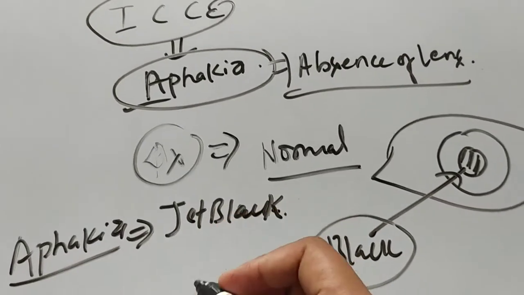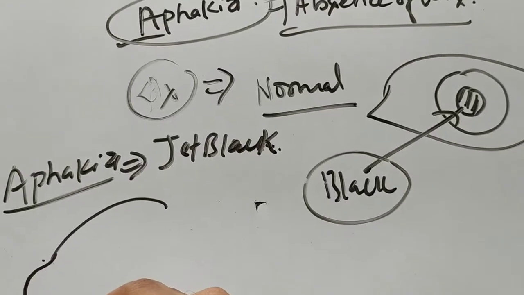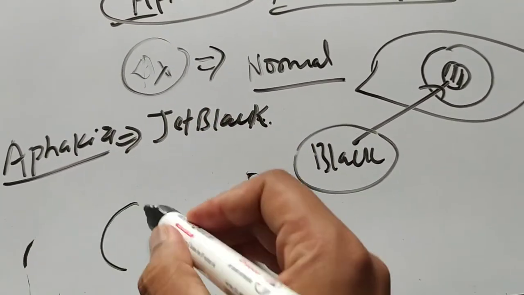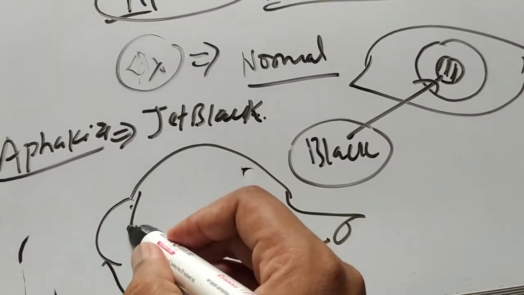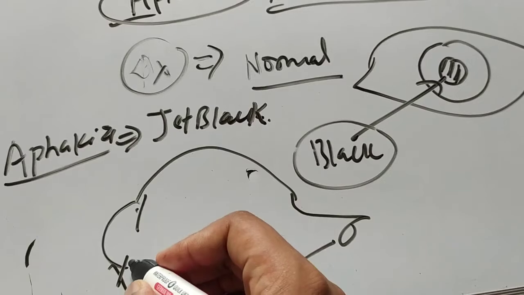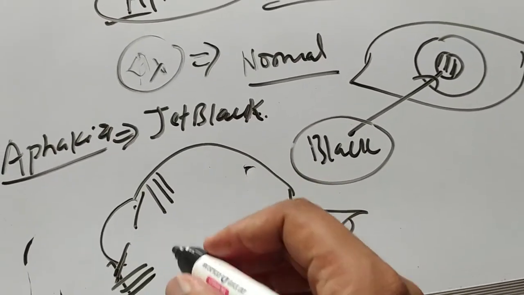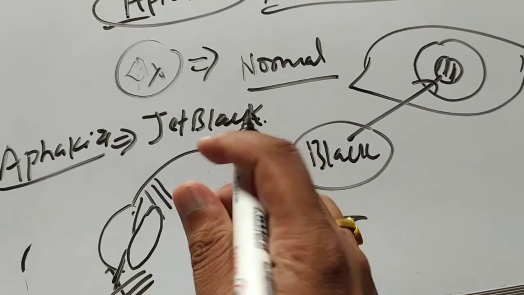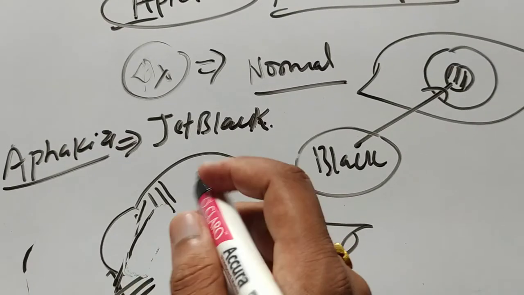Let's suppose these are the iris, and these are the ciliary zonules. There is no lens. This chamber is known as the posterior chamber. As there is no lens, the posterior chamber looks very deep.